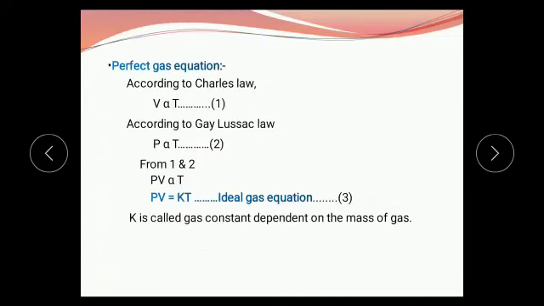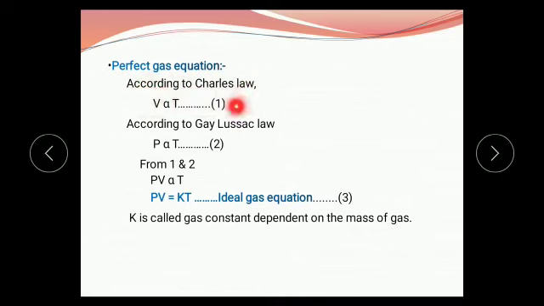From these equations, it is clear that in these gas laws, only 3 parameters are required. First is pressure, second is volume and third is temperature. Now we see what is the perfect gas equation. For that again we write the equation of Charles' law.